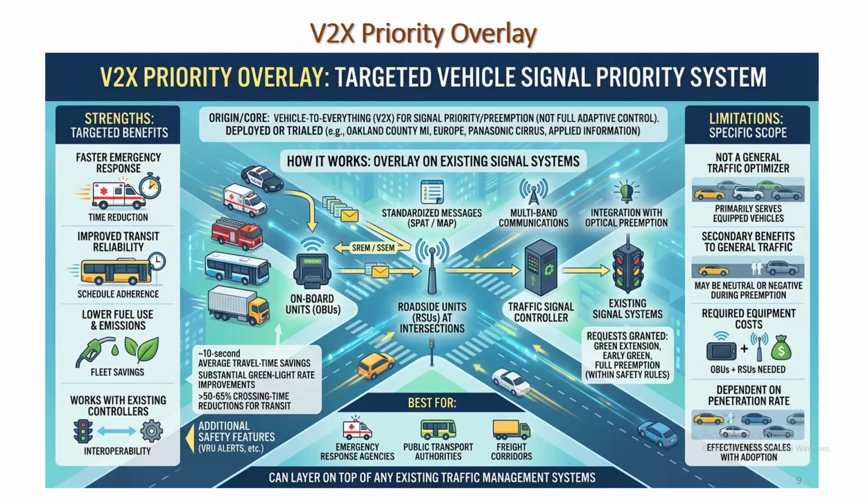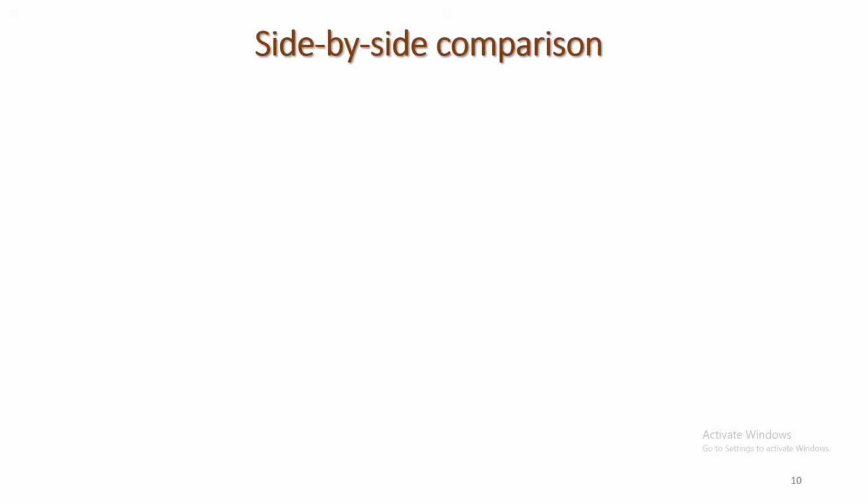The best users of V2X priority overlay are emergency response agencies, priority public transport authorities, and also freight corridors. So this is the fifth traffic control system that I want to talk about.